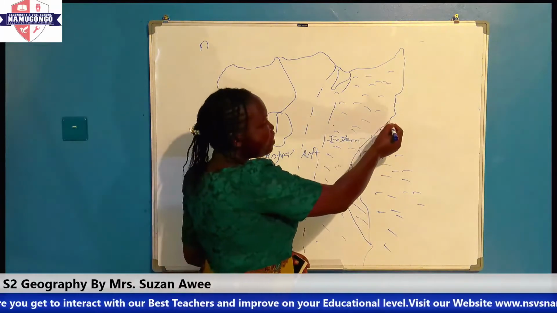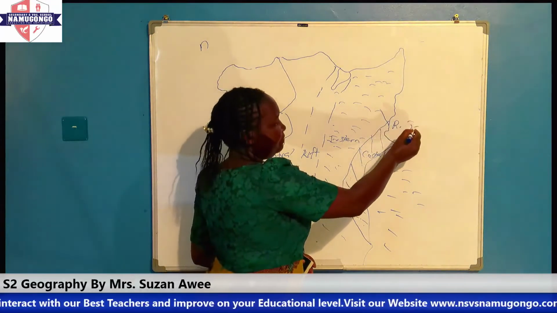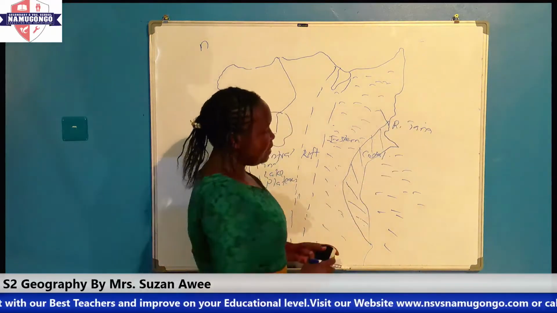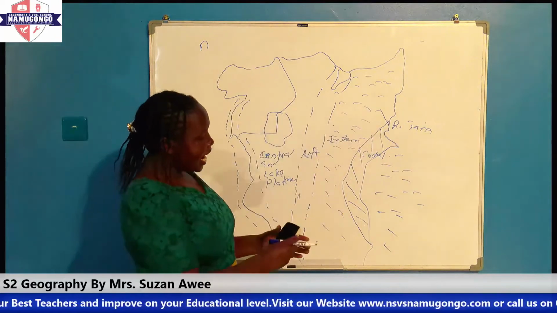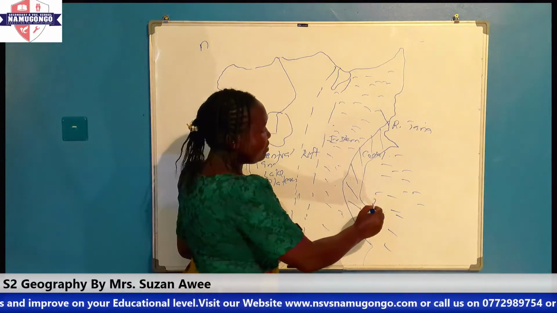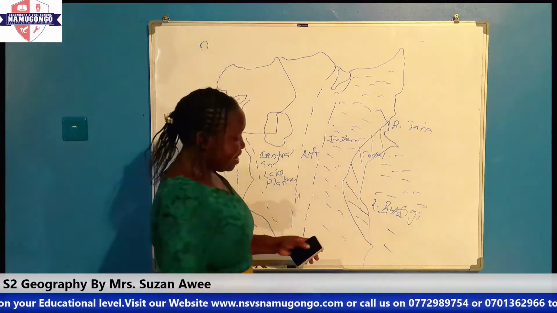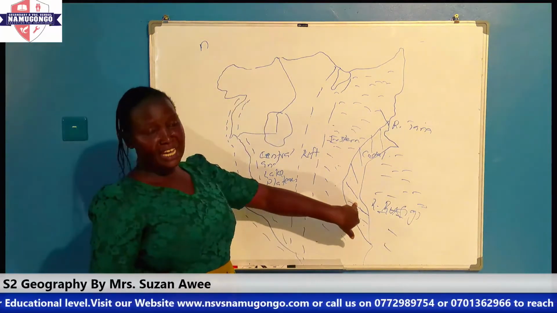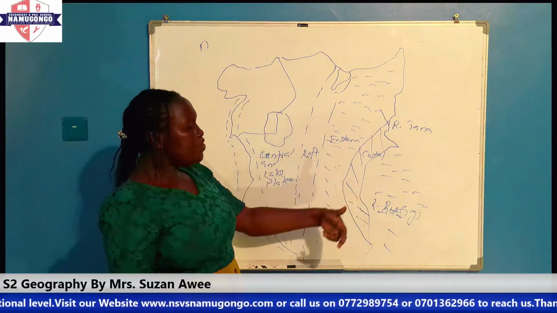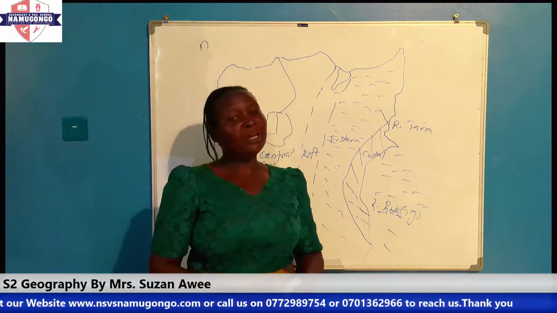But it stretches right from River Tana in Kenya, and comes downwards to around River Rufiji in Tanzania. Now, what do we need to know about the coastal plain?